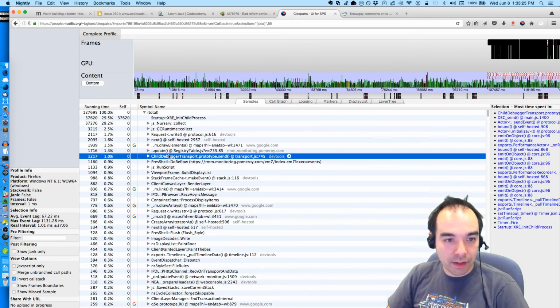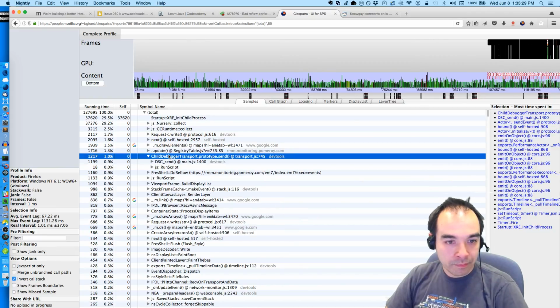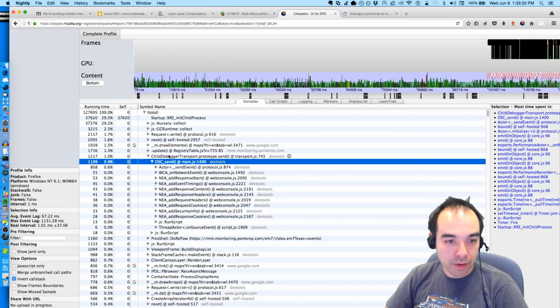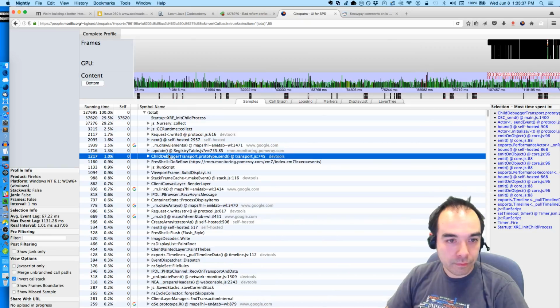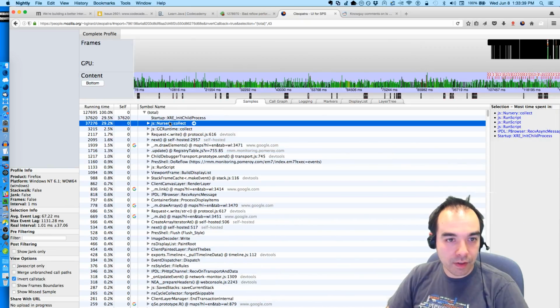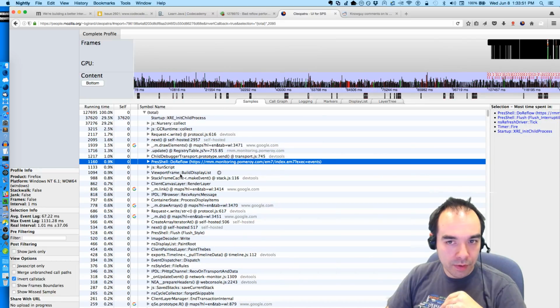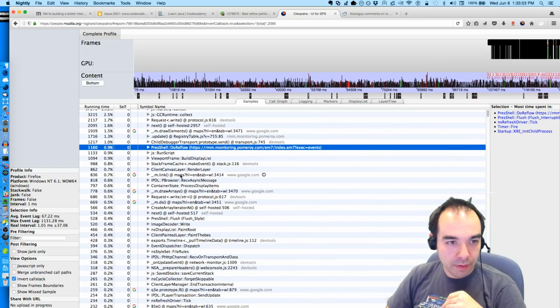I do see the DevTools stuff. Oh, that's interesting. We're also spending time here, child debugger transport. That's probably what Jeff was seeing. Maybe the DevTools were causing us to garbage collect more. Reflow's not taking that much time.